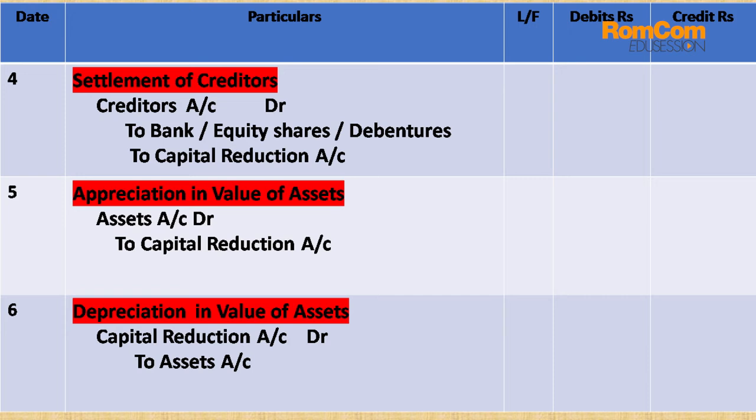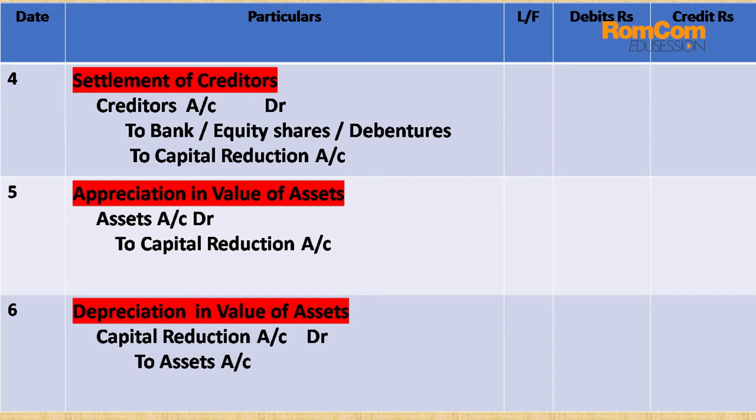Point number fifth and point number sixth are very important from your exam point of view, because these too will relate with any kind of adjustment which will be asked in the paper. So appreciation of assets and depreciation of assets are very simple to remember. I repeat again, whenever there is increase in the value of assets, capital reduction is credited, and whenever there is decrease in the value of the assets, capital reduction is debited.